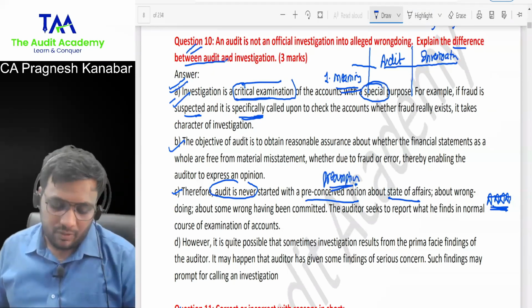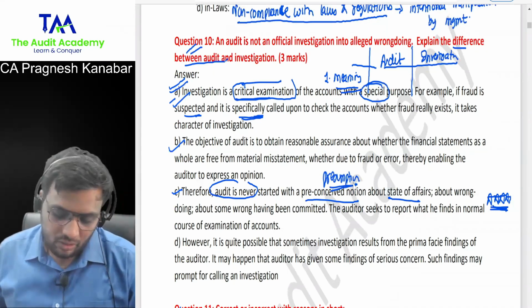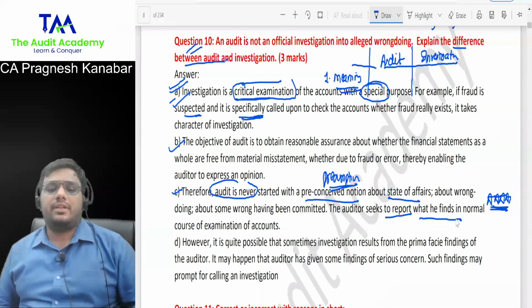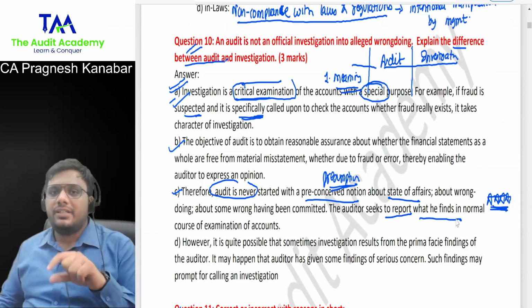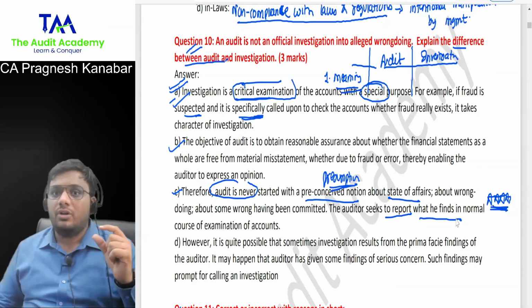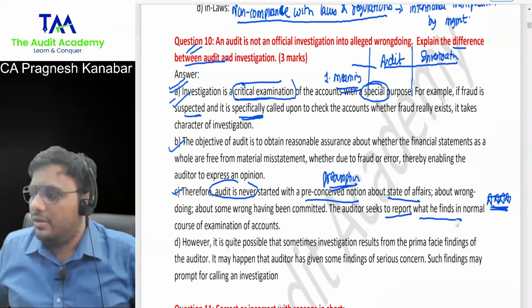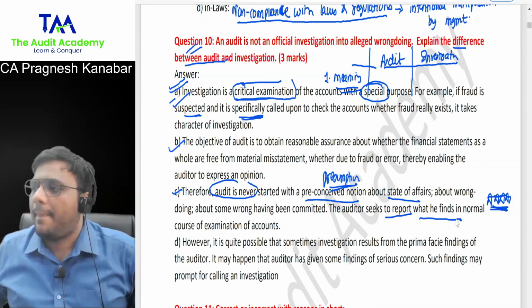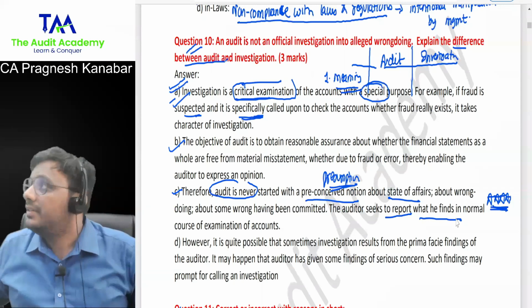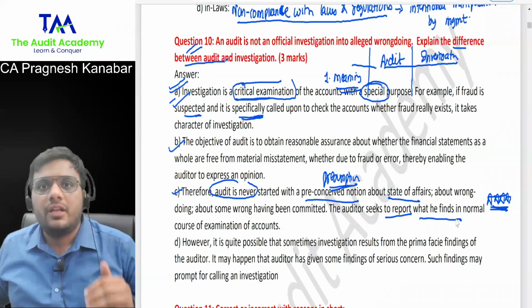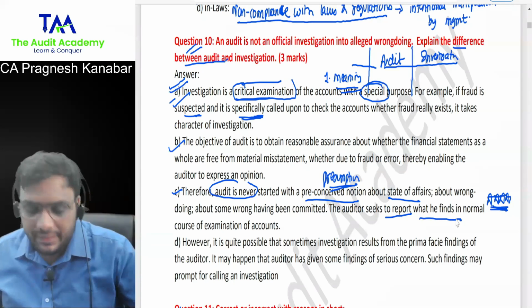Wrongdoing, about some wrong having been committed. The auditor seeks to report what he finds in the normal course of examination. Whereas investigation, what is the investigator going to do? He is going to consider all the possibilities when he is investigating. It is a construction company. It is very much possible that they have generated some black money. It is possible that they have evaded the tax. So they can start with some preconceived notion.